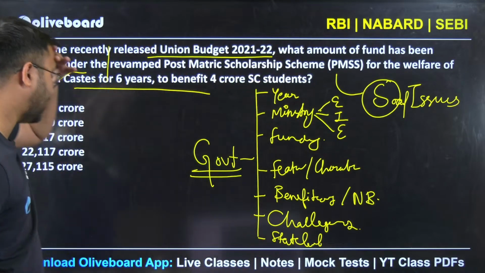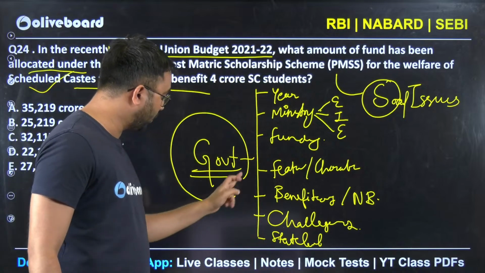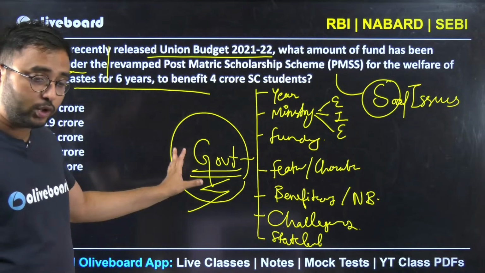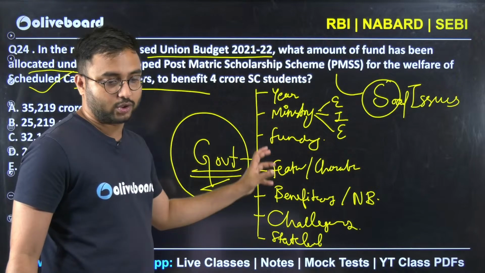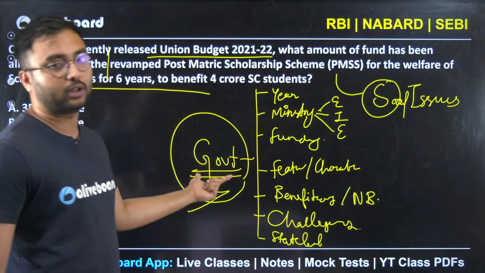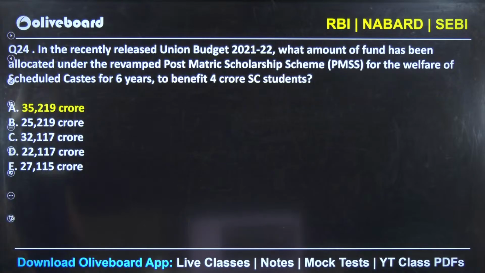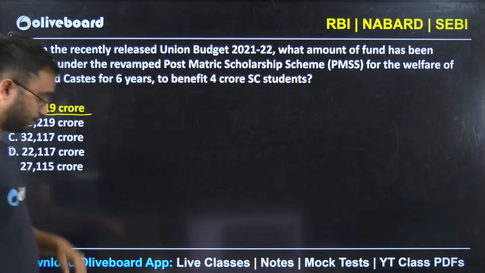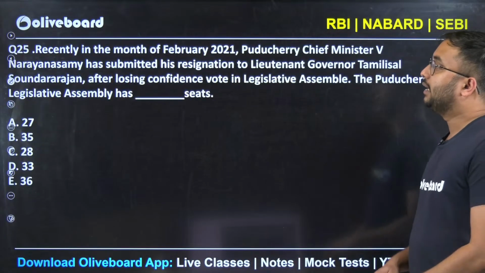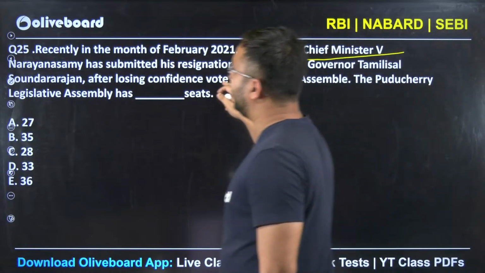Right? So these are all the points which you should definitely cover for any government scheme. Okay? Make sure that you are covering all these topics. Make sure that you are covering these topics for every government scheme, each and every government scheme. Okay? The answer here is 35,219 crore. Okay? Next.